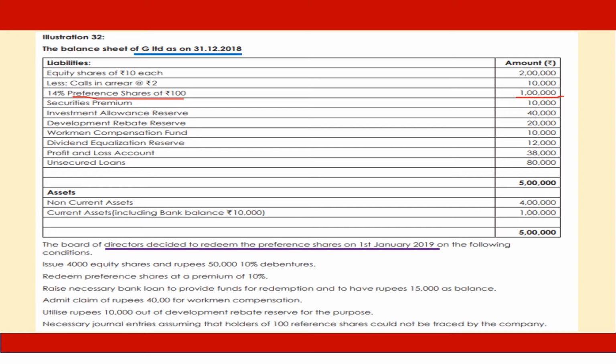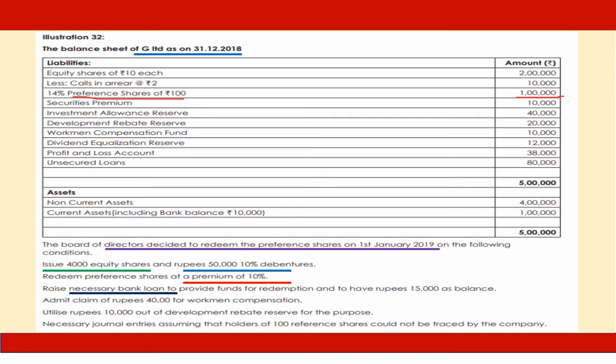It is being redeemed by issue of further equity shares of 4,000 equity shares of rupees 10, we presume, and also 50,000 worth debentures, meaning 90,000 is being raised by way of equity and debentures. The preference shares are being redeemed at a premium of 10%, meaning 1 lakh is the value, 10% premium means 1,10,000 is the payment required to be made.